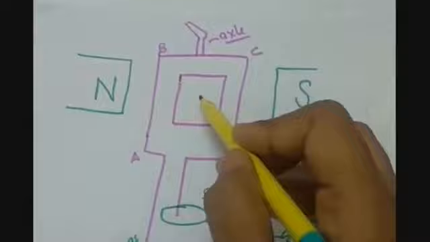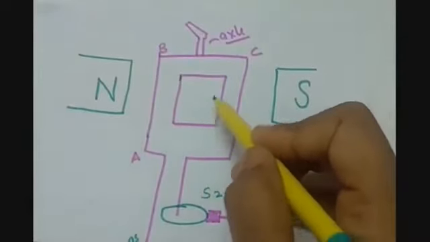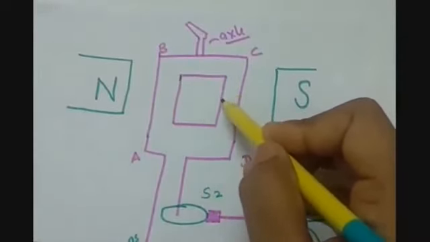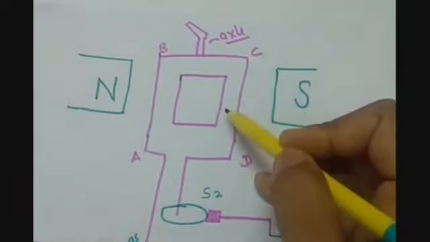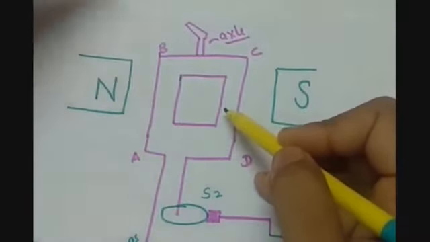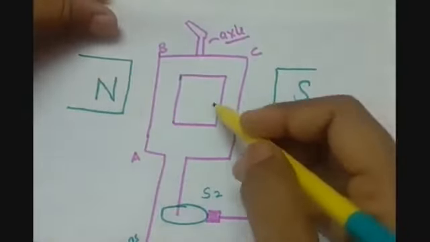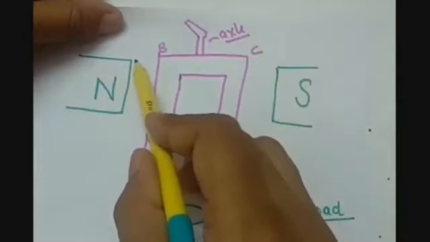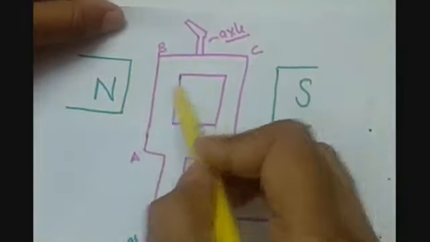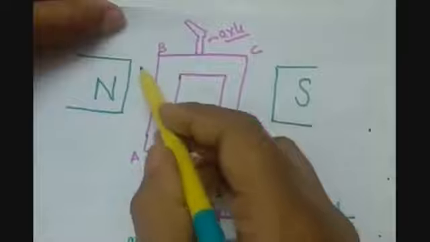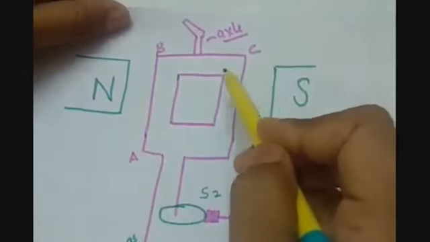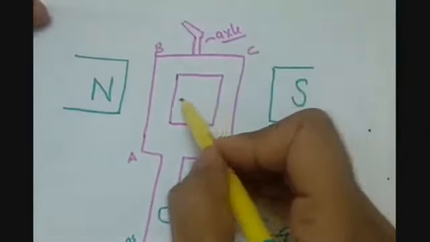Because it has the property that it is very easy to magnetize and demagnetize a soft iron core. So even if some magnetic field lines go away from the coil or pass by the side of the coil, the soft iron will attract them.